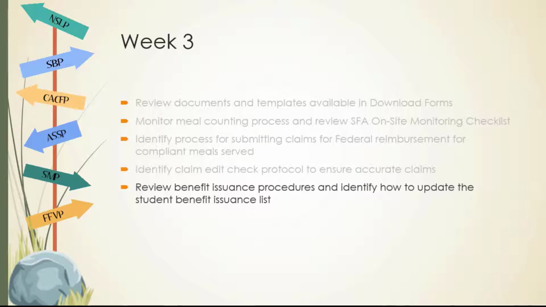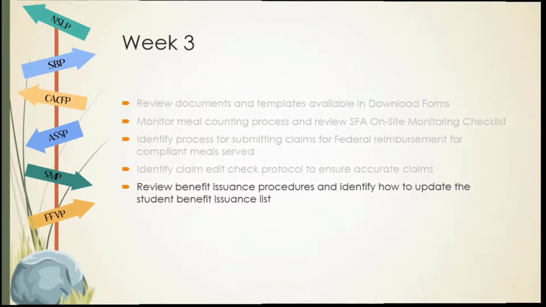This could be through paper free and reduced income applications, online free and reduced applications, or the process of direct certification. Explore how the student eligibility list or benefit issuance list is maintained and how frequently it is updated. Find out the process required to ensure accurate benefits and who is responsible for maintaining a current list.